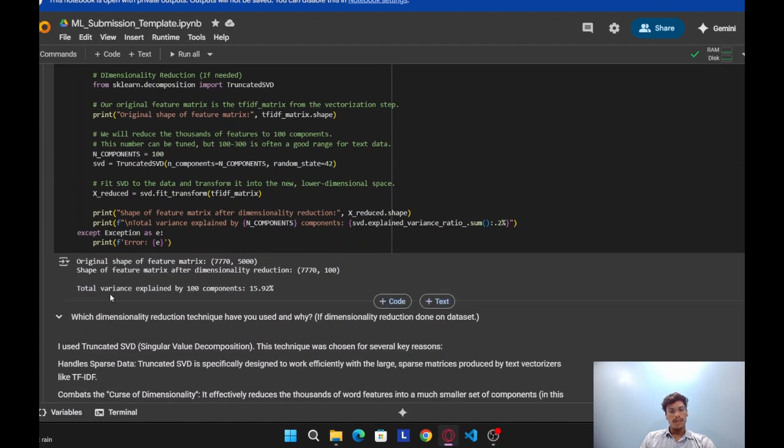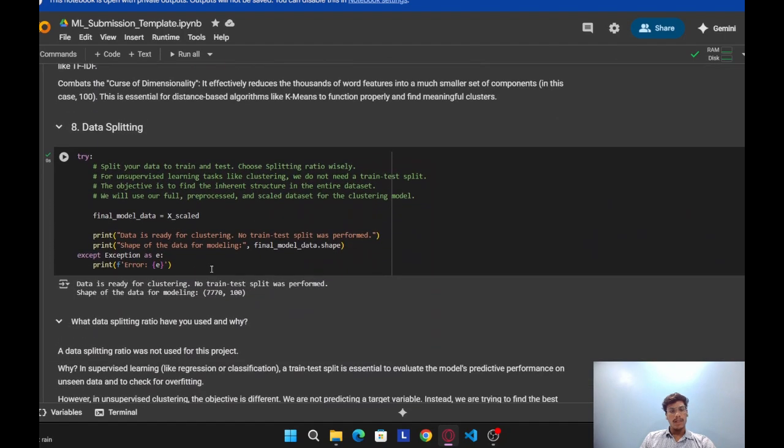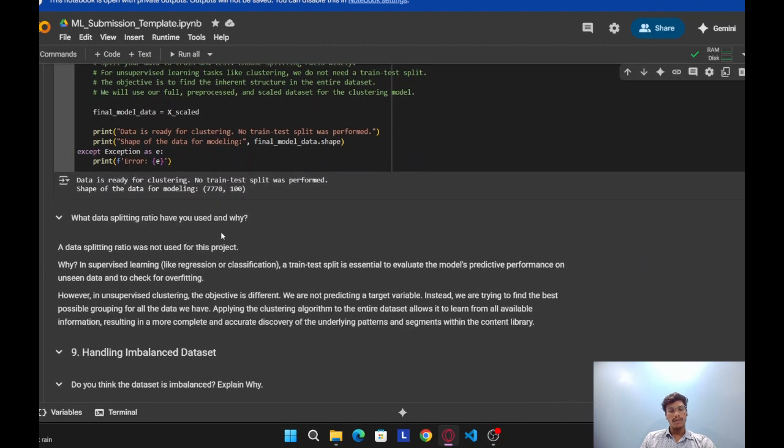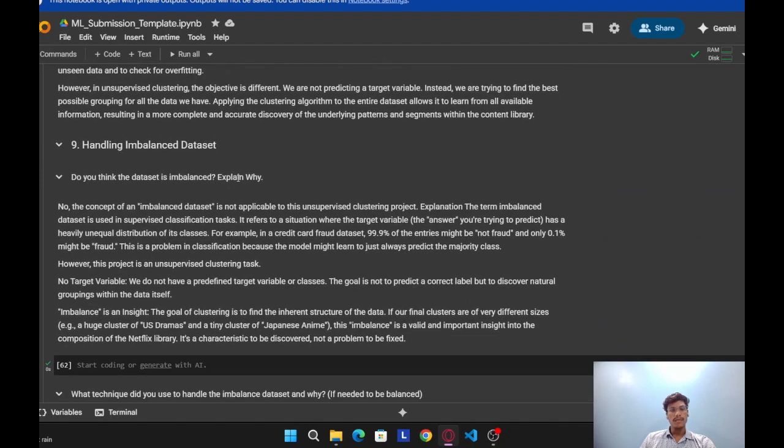The total variance explained by 100 components is 15.92%. Data splitting: the data is ready for clustering, so no train-test split was performed. The shape of the data for modeling is 7,770 rows and 100 columns.